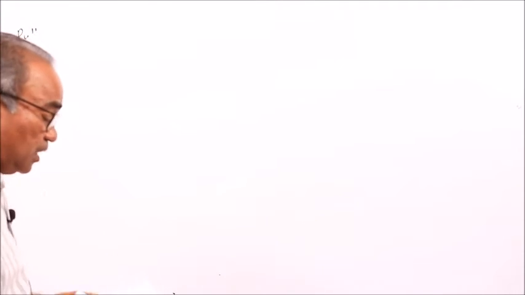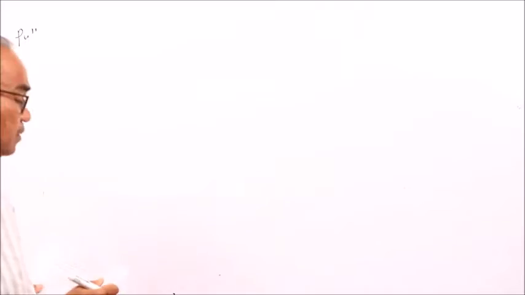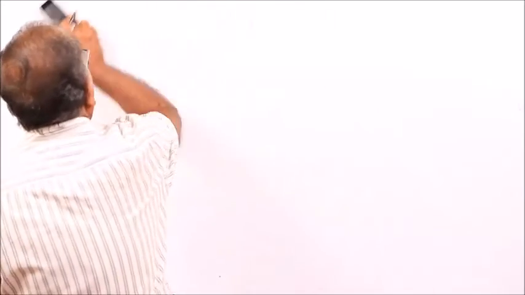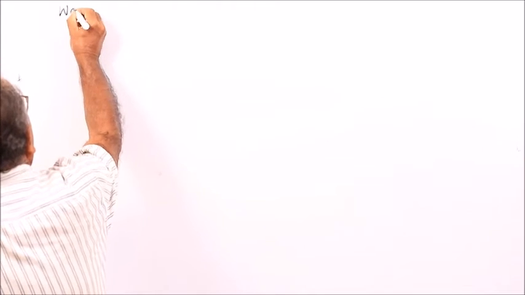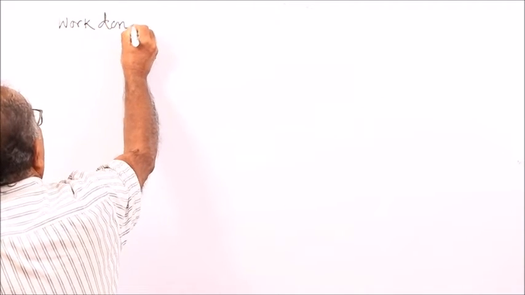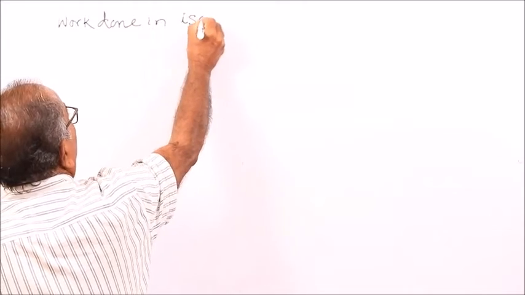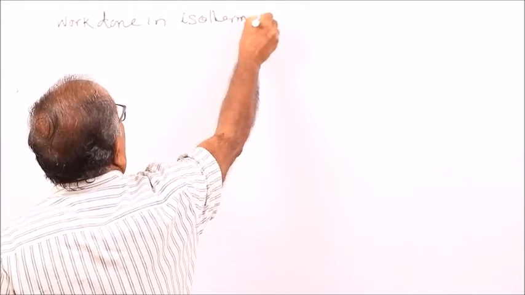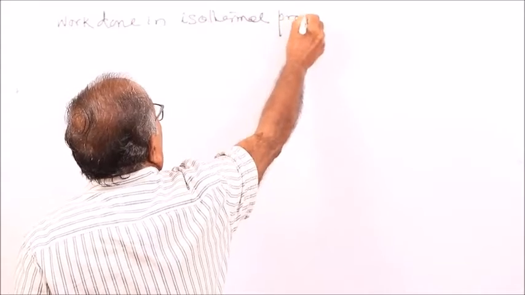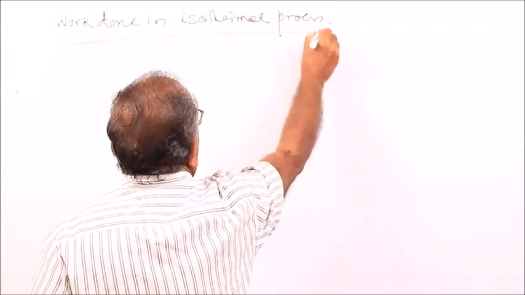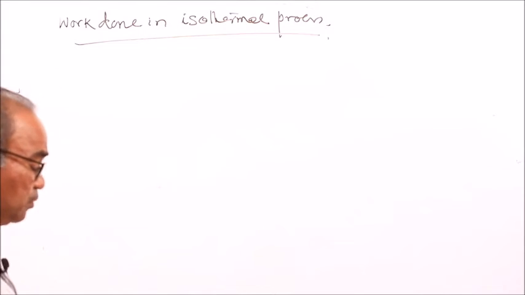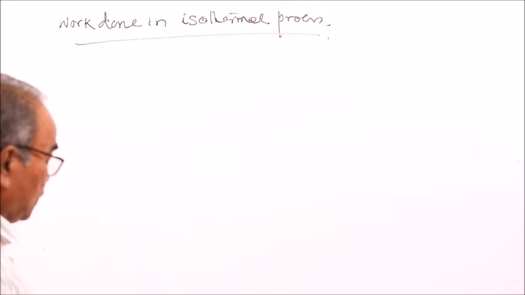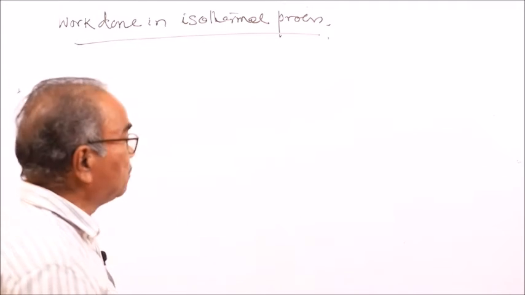So then, work done during isothermal process. Let us consider a cylinder with a movable piston, with insulating walls and a conducting bottom.